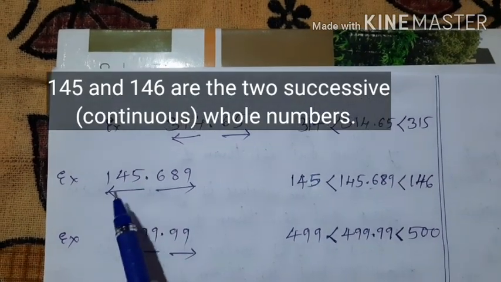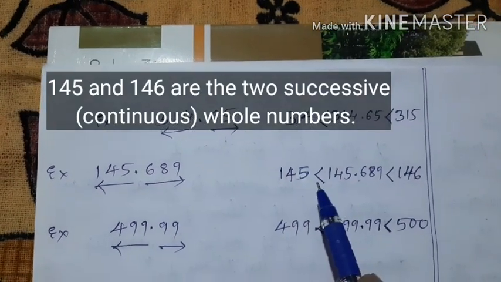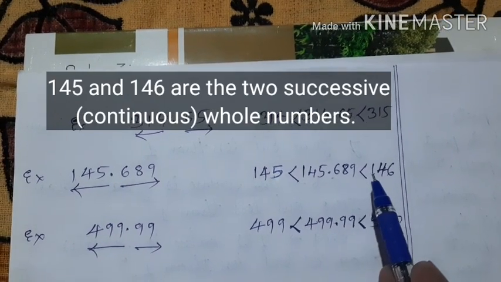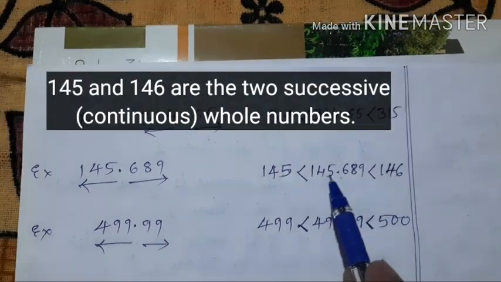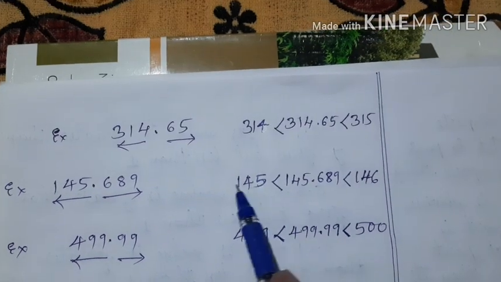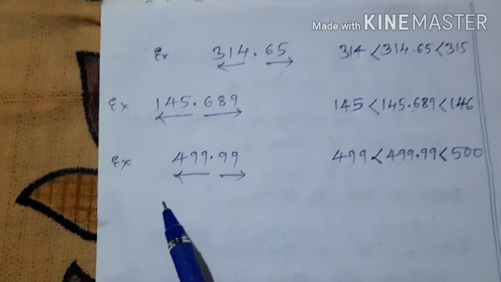The value of 145.689 is greater than 145, but its value is less than 146. Thus, 145.689 is between 145 and 146.